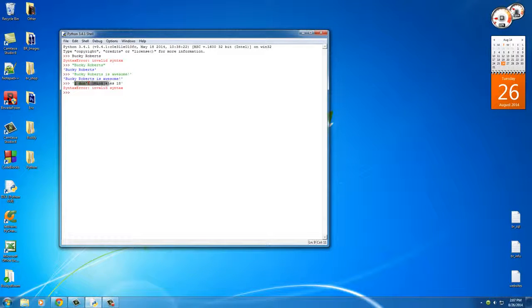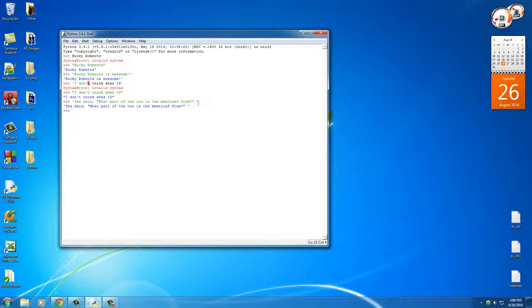So whenever you have a sentence that does use a single quote, what you want to do is put that in double quotes. So I don't think she's 18, hit enter, and it'll work fine. Now the opposite of that is this. Say that you have a sentence that uses double quotes, like she said, what part of the cow is the meatloaf from? Well, of course, this is actually a quote or a sentence, and it uses double quotes. So in this case, you would want to surround it in single quotes.